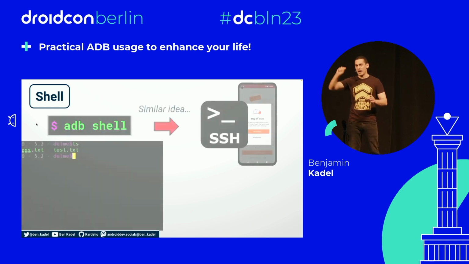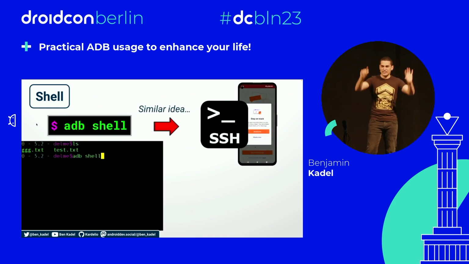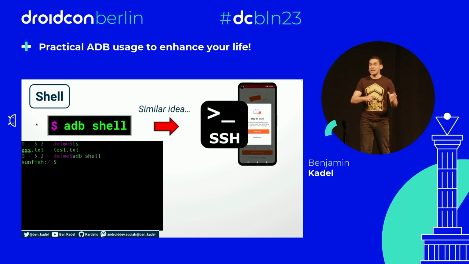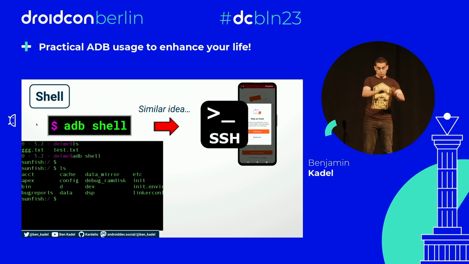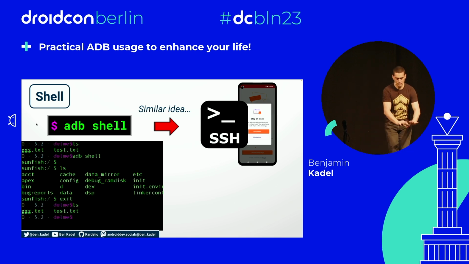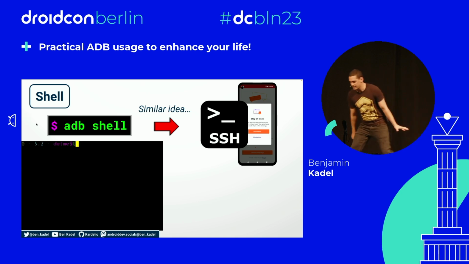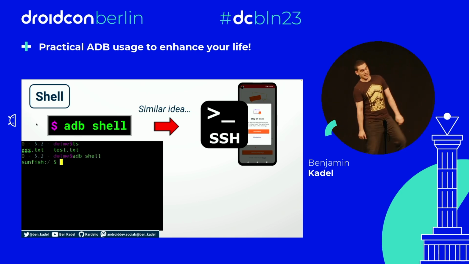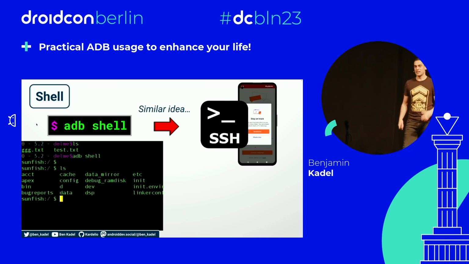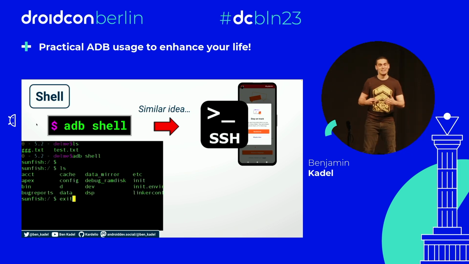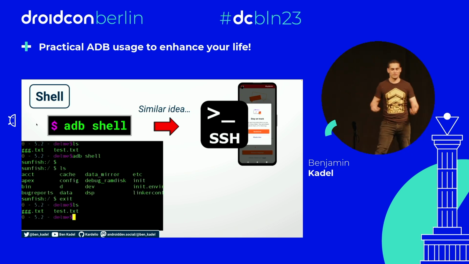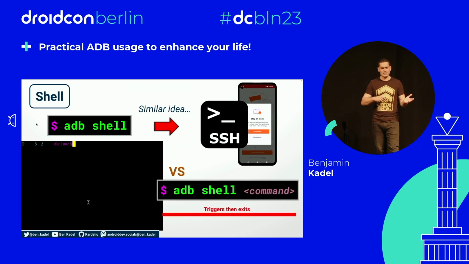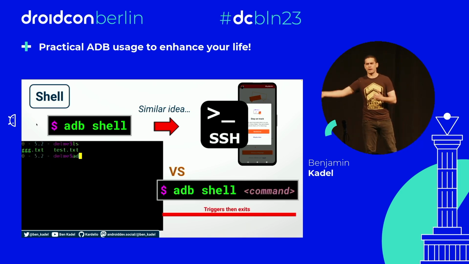ADB shell. Remember we had a little mental post-it note earlier? Let's pull that out and let's go to it. ADB shell, the command, will let you, without any other parameters after it, shell into the phone. It's as though I've left my terminal and I've stepped into the device and I'm now doing commands and all the hacky stuff inside my phone. Yeah. And when I'm ready, I can exit and I can come back to my terminal. For those of you who are smarter than I is, it's like you've SSH'd into your phone, essentially, if that helps. But we have seen this shell command with stuff after it in previous examples.